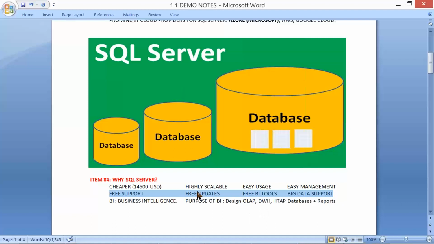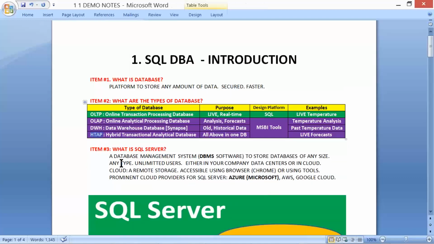Here, support means technical support from Microsoft. Updates mean service pack, patch activities. And BI tools, business intelligence tools, are mainly for the purpose of designing and reporting OLAP, data warehouse, and hybrid transactional analytical processing, HTAP databases.